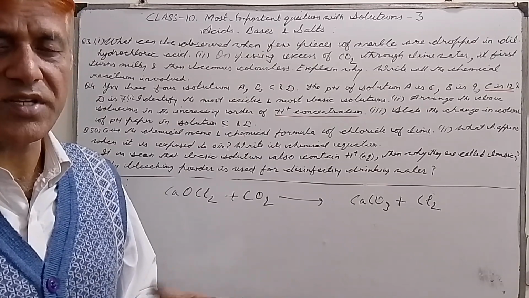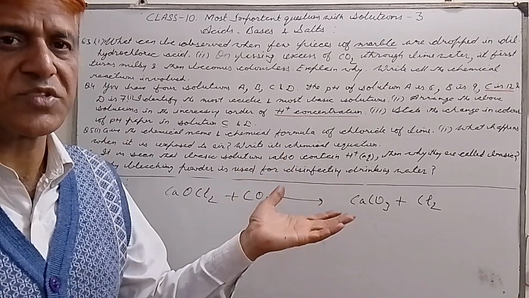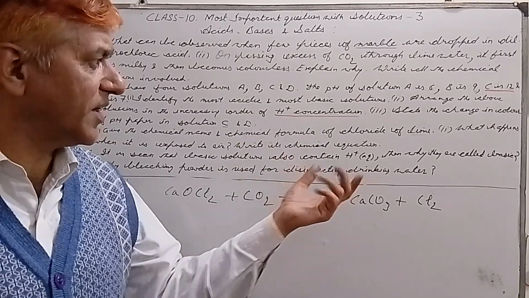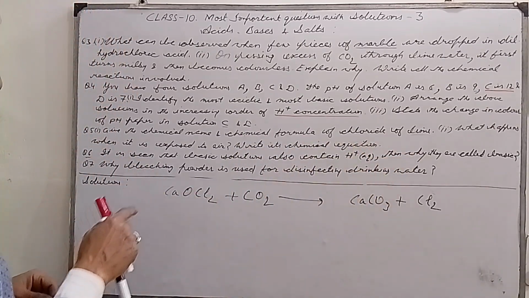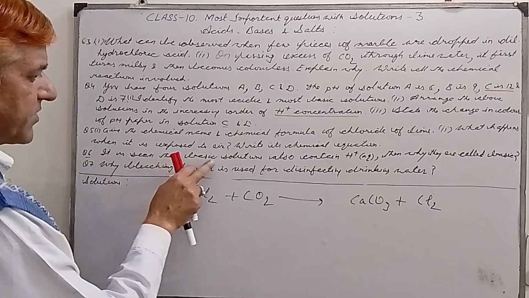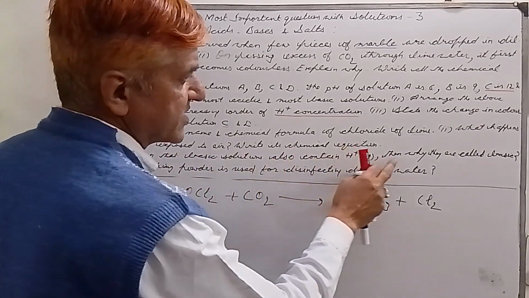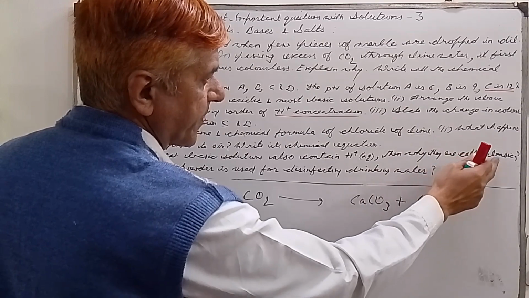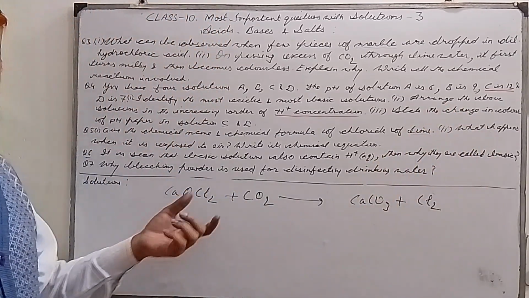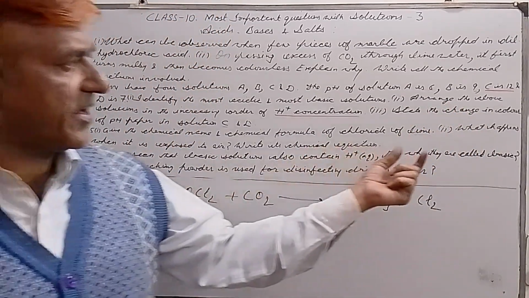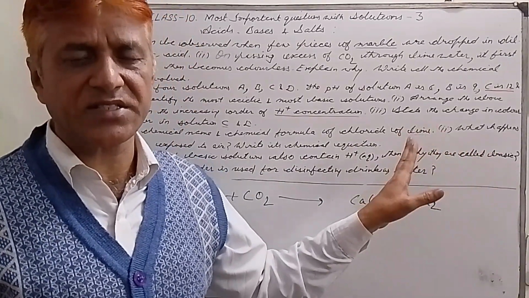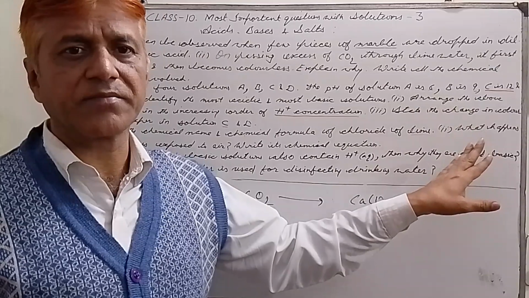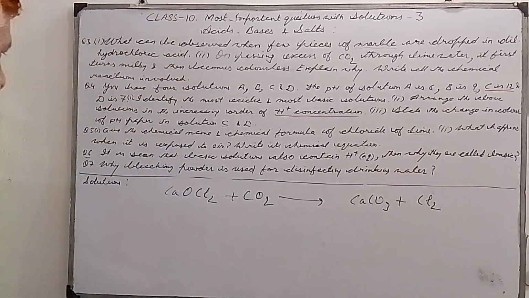H ions and OH ions get neutralized. So we have very few H ions in basic solutions. Then why are they called basic? They are called basic because they have more OH ions and very few H ions. That is why they are basic in character.